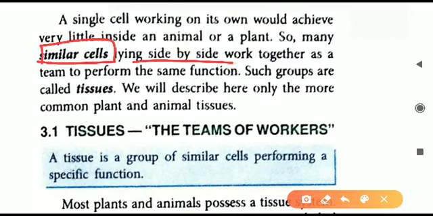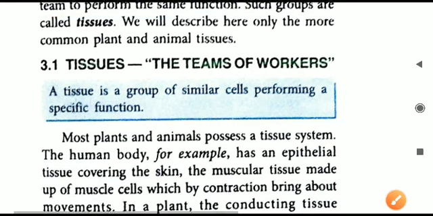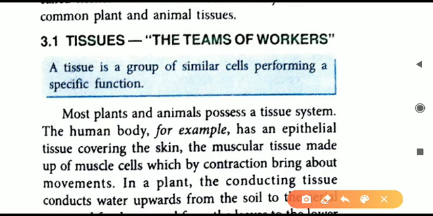The similar cells lying side by side work together to perform the same function, and these groups of similar cells performing a similar function form what is called a tissue. So this is the basic concept of tissues. We can call them a team of workers, where workers means the cells. The similar cells team up together and form the tissues.